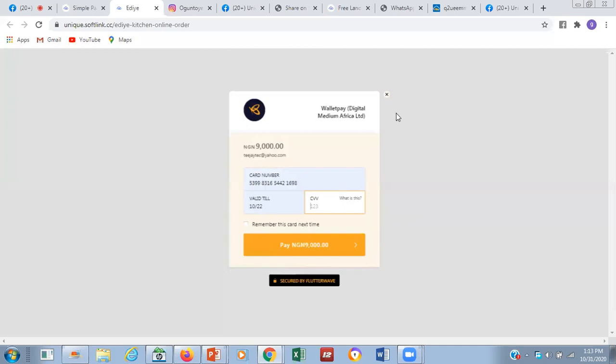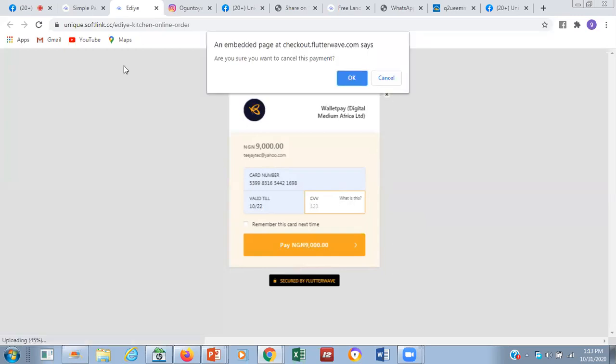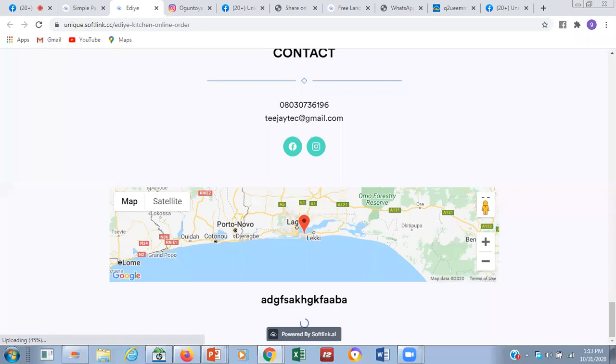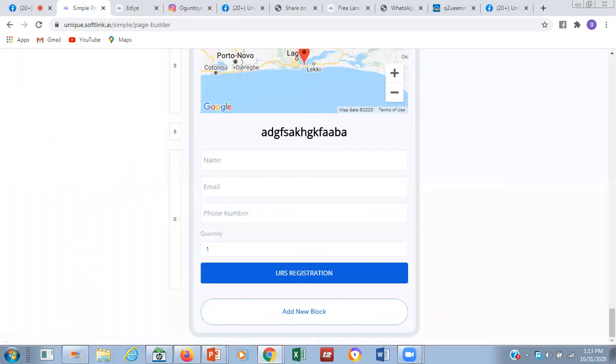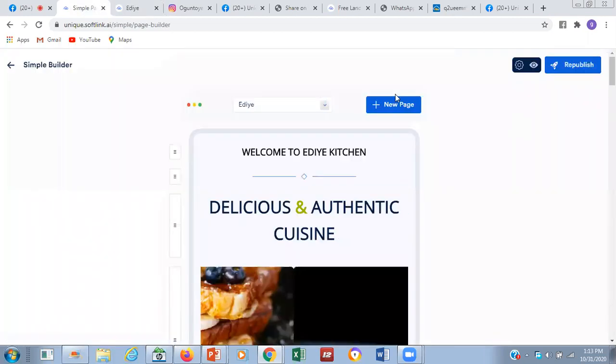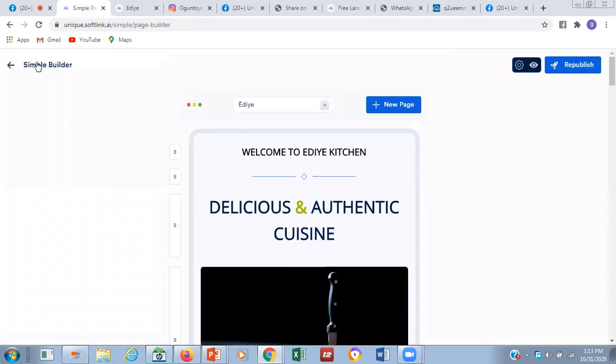Let me do one live. Because of our time, let me do the one of 3,000 naira, then I will request the money back to my wallet. Let me not do this. Let me go back to this place. Okay, it's taking me back. You know, I have canceled my payment, but I have filled a form. Now, let's go back to this place where you see a builder. I'm coming back to this place now.